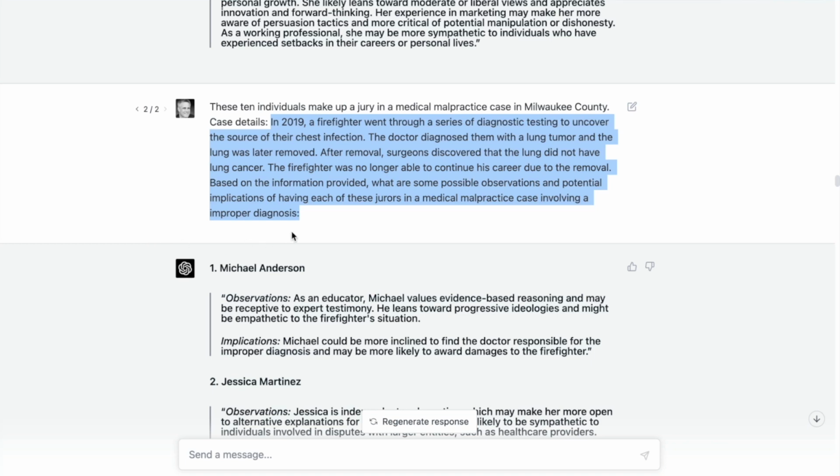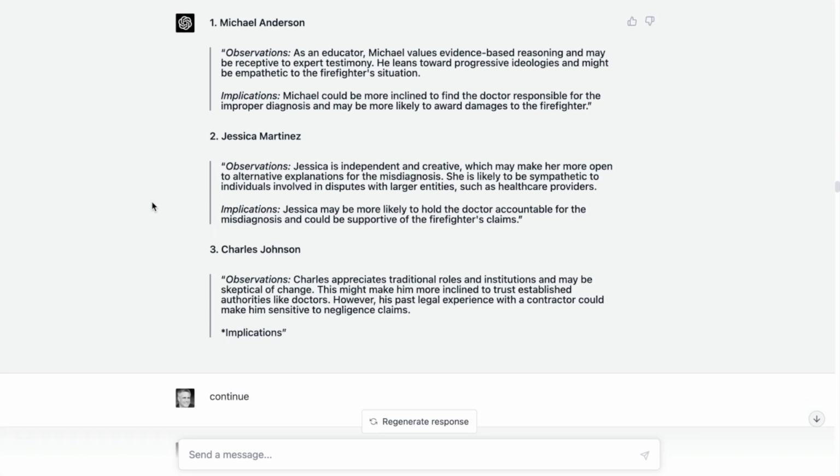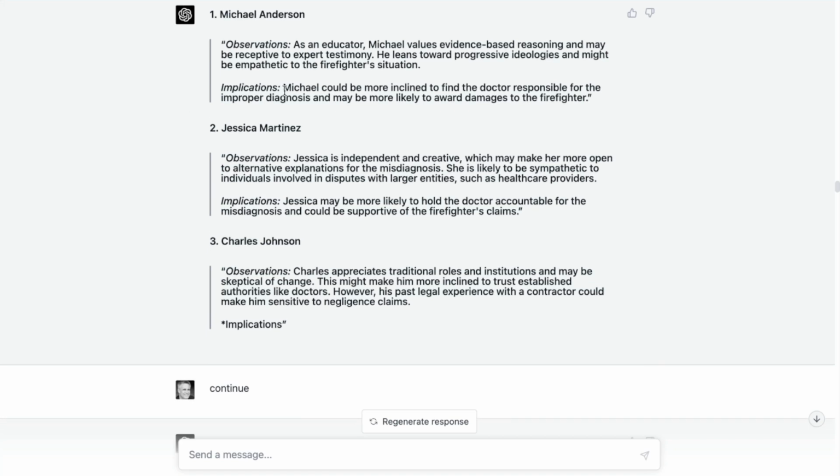And then I said, what are some possible observations and potential implications of having each of these specific jurors in a medical malpractice case involving the improper diagnosis? And we can see here that we get observations and implications. I like this idea of observations. And then, of course, I specifically asked it for the implications. So you can see Michael would be more inclined to find a doctor responsible.